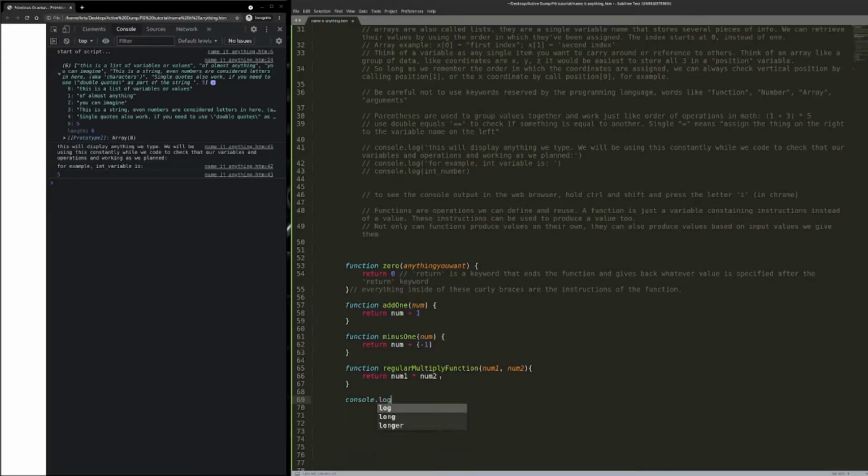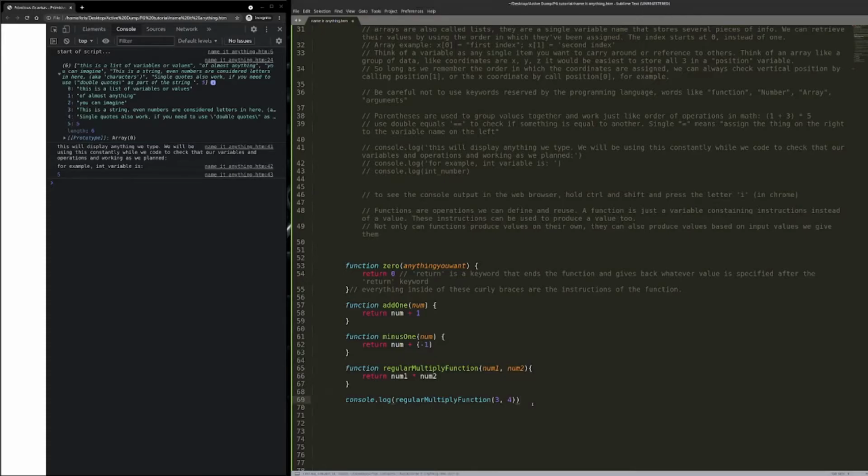So if I did console.log regular multiply function, and I just give it 2 and 4, remember I'm separating these two values by a comma because I'm not doing the math in here. I'm passing this 3 into num1 and this 4 into num2, and then when I'm calling this function with these two parameters, it's going to use them both to return the value for me.